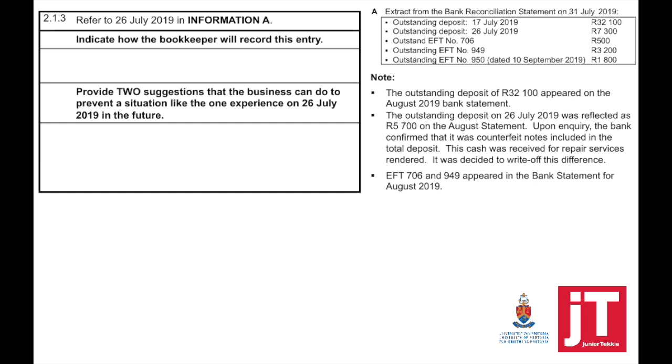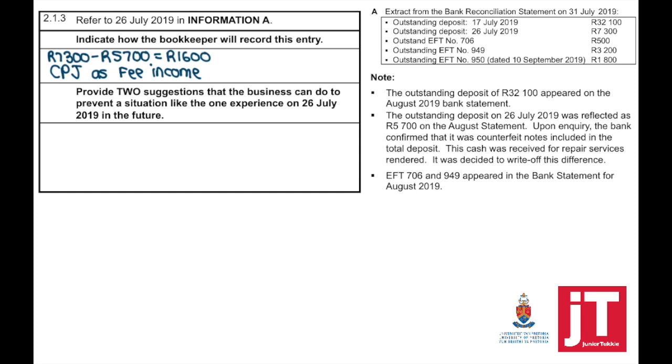So, as mentioned earlier, when we received the money, it would have been shown in our cash receipts journal. Bank would have been debited. But now we've only received some of that money and the rest will be written off. That means that the difference of 1,600 will be shown in your CPJ as fee income, because your income is actually going to be less now because we've only received some of that money.